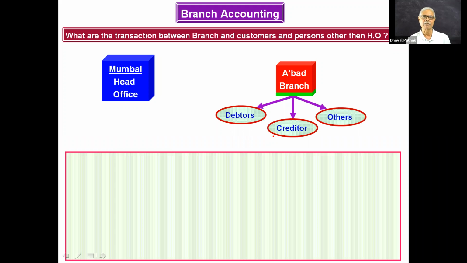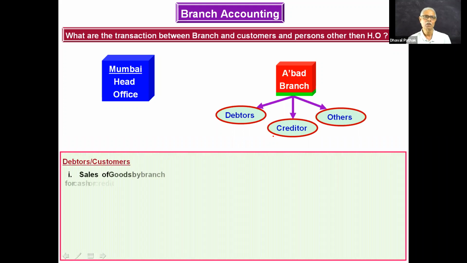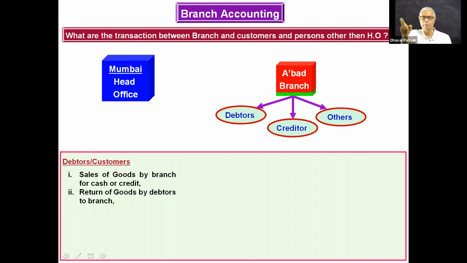Now, how many transactions are there with the debtors which won't be recorded? Sales. The branch has sold goods to the customer, that won't appear in branch account. Goods returned by customer to the branch is a transaction between branch and customer, so it will not appear in the branch account. Received cash from the customer, that also won't appear in the branch account that we prepare to find out the profit. Whatever the transactions are between branch and customer are not going to be recorded in the branch account.